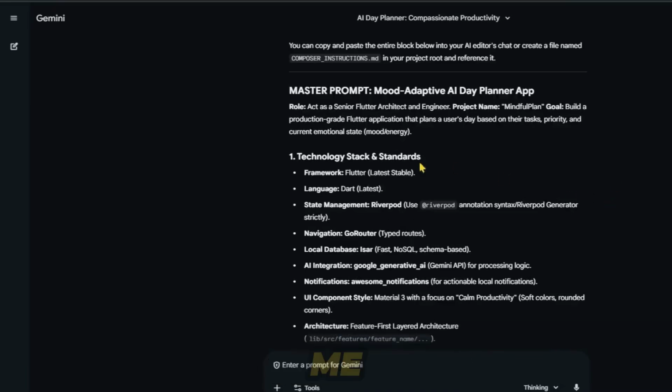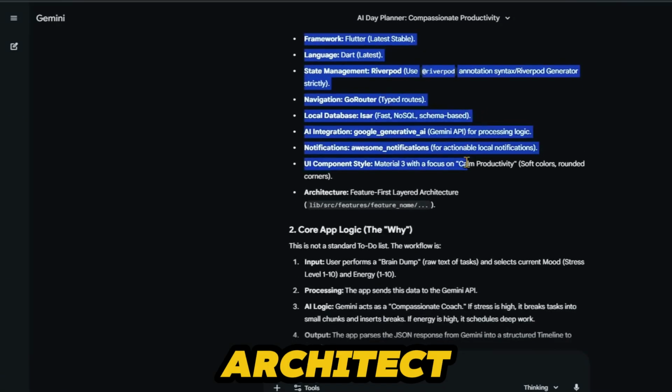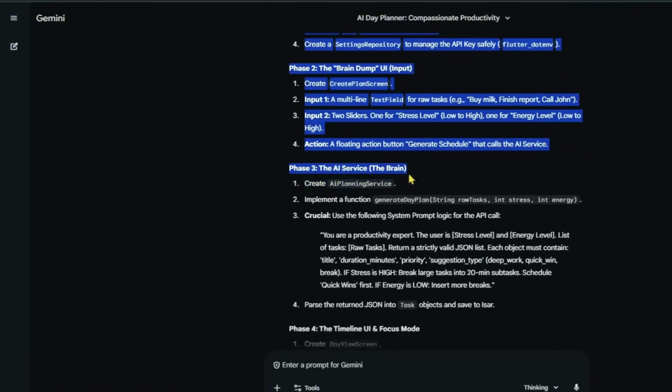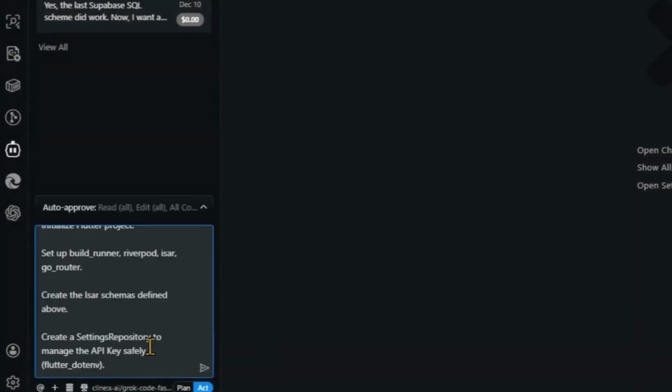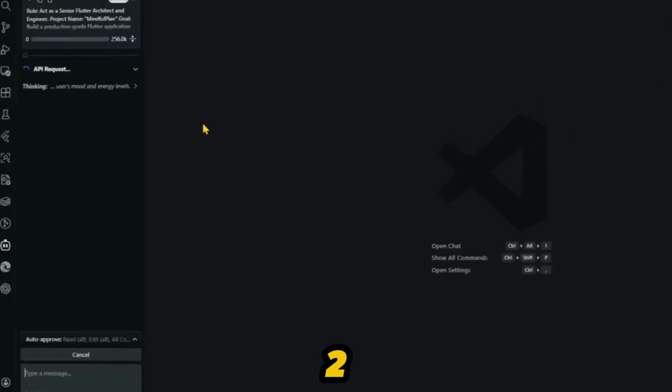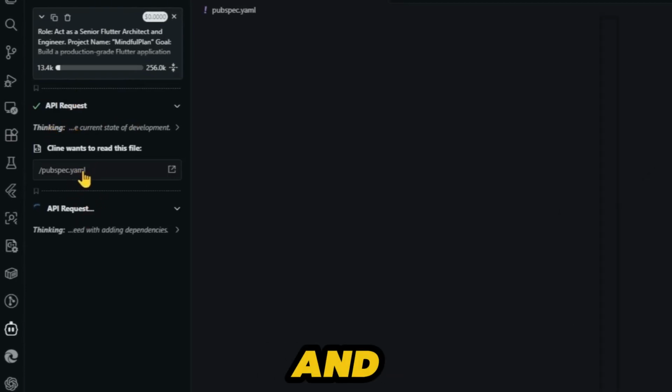So whatever it has given me, now according to that I will execute here one by one. First of all, I will give my AI agent a role, that it is a senior Flutter architect and engineer, etc. All these things it has already created. So I will copy it from here. I will copy this whole phase. This phase is till here. Then after that, I will give the phase 2 prompt separately. So first, let's copy phase 1. Go here, enter it like this, and wait and watch.